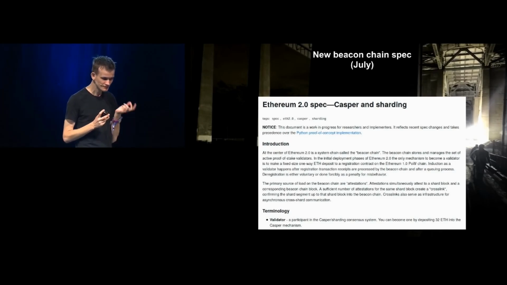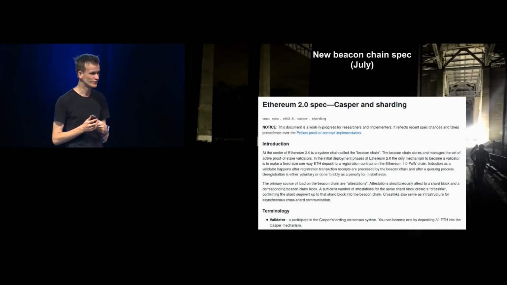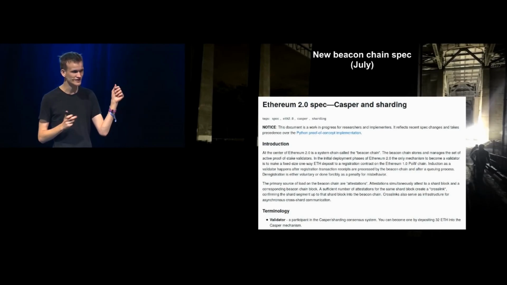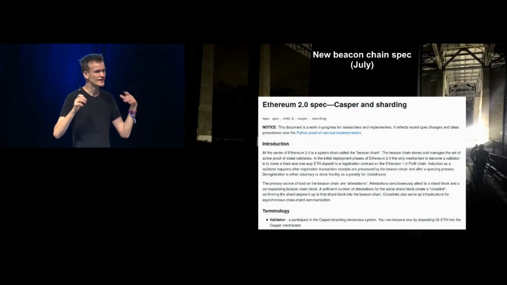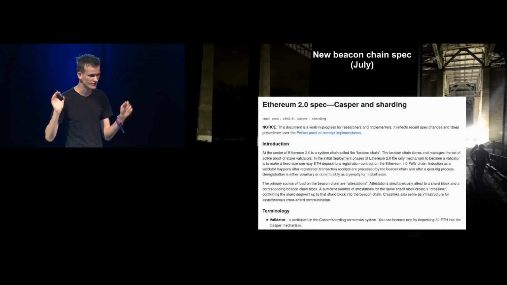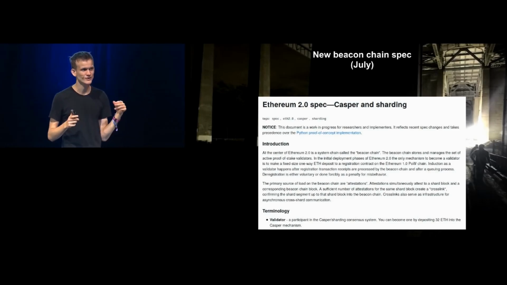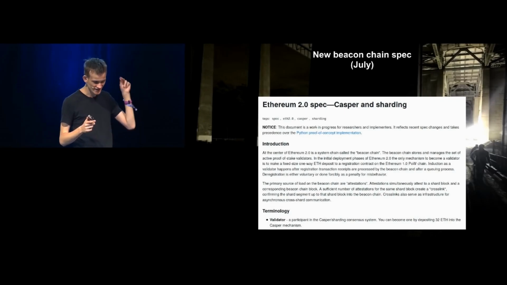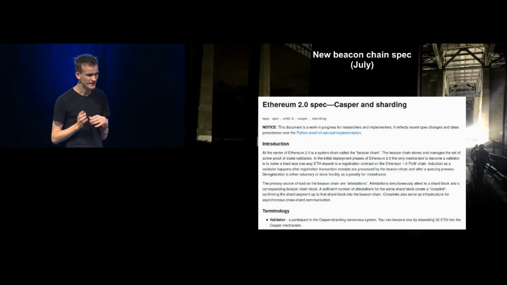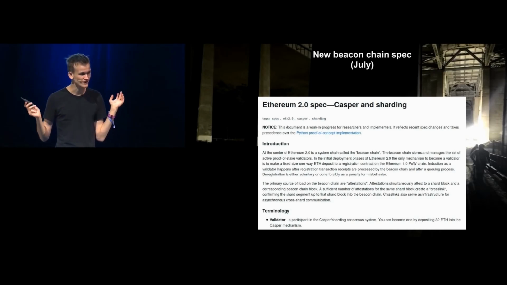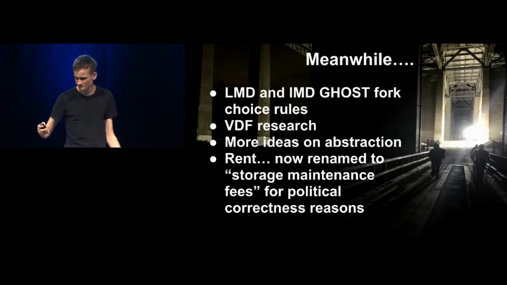So basically, instead of trying to go to one destination, then go to another destination, then later on have this massive work of figuring out how to merge the two, we would just take a path which would take a little longer at the beginning, but the place that it gets to actually is a proof of stake and sharded blockchain with the properties that we're looking for.